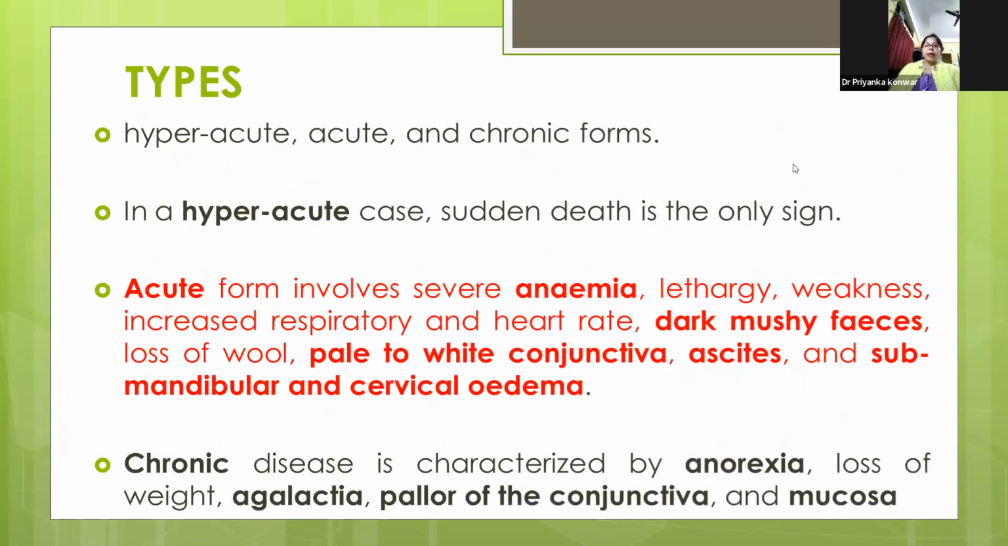Coming to the types of different forms: first are the hyperacute cases, where we'll see sudden death. In the acute form, it involves anemia, lethargy, weakness, increased respiratory and heart rate, dark massive feces, loss of wool, pale to white conjunctiva, ascites, and submandibular and cervical edema. In chronic cases, we'll see anorexia, loss of weight, agalactia, and pallor of the conjunctiva and mucosa.